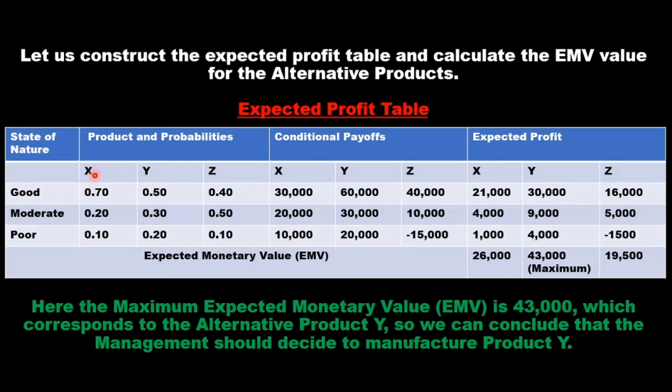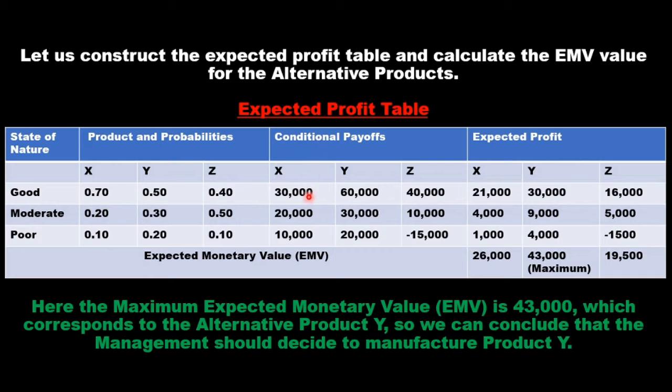If we make product X, there is a 0.7 probability that the market will be good. If we make product Y, 0.5 is the probability that the market will remain good. And if we decide to make product Z, there is a 40% chance that the market will be good. So all this information has been listed in a table.